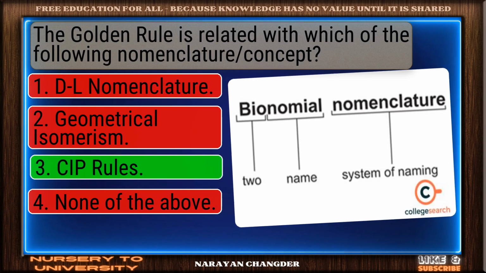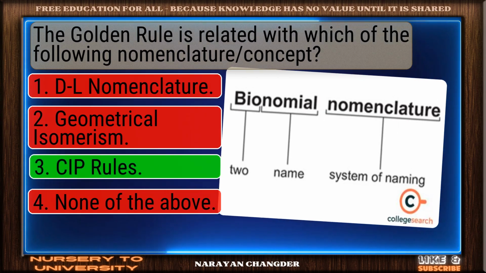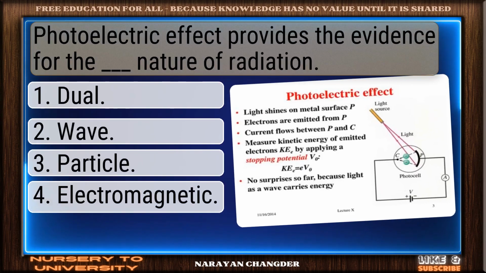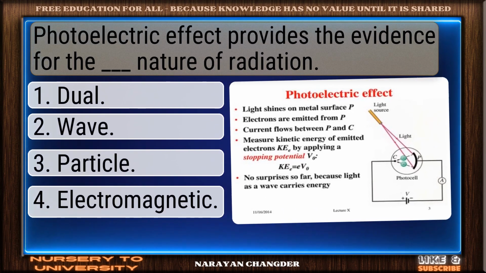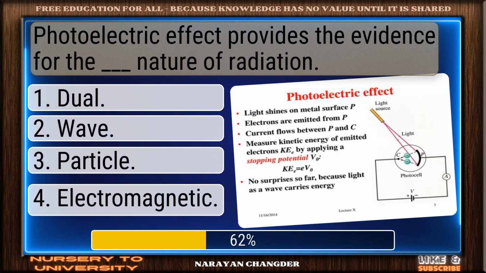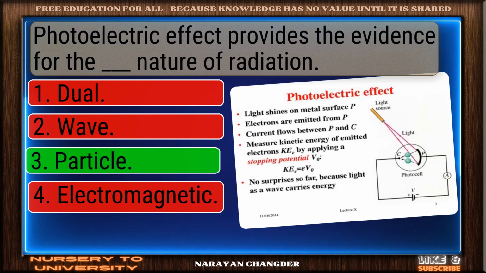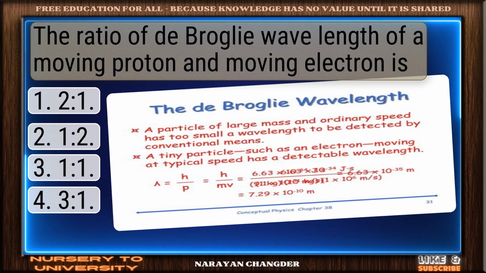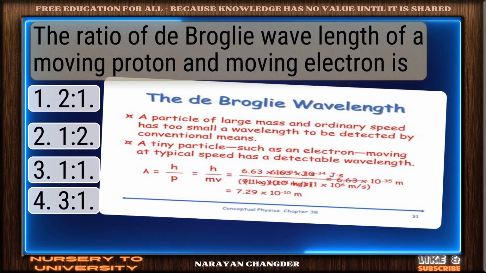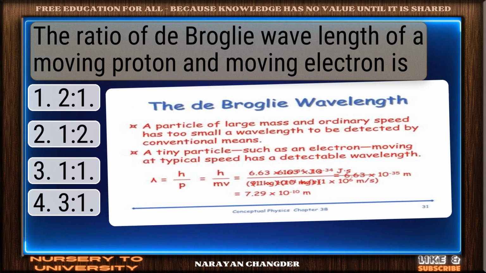Nice work. You chose SIP rules and it is correct. Photoelectric effect provides the evidence for the dash nature of radiation. Exactly. Particle makes sense and it is right choice. The ratio of de Broglie wavelength of a moving proton and moving electron is...